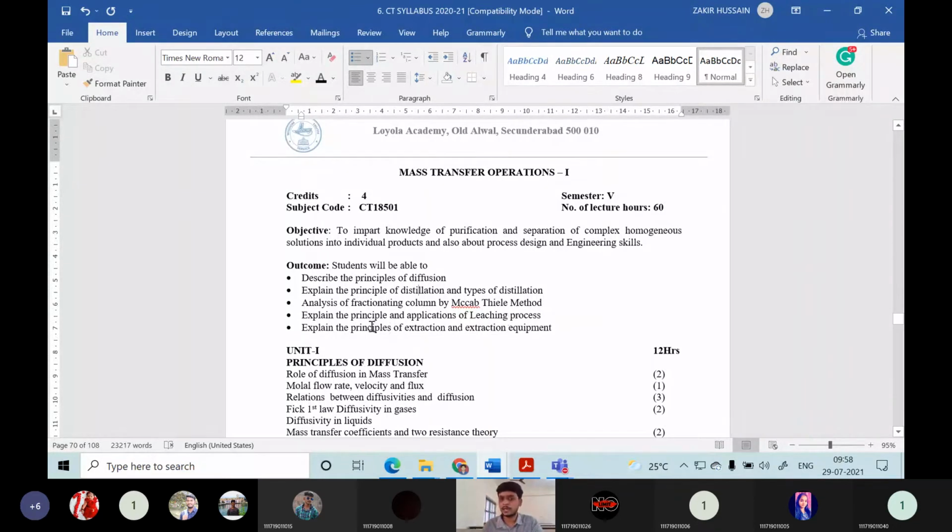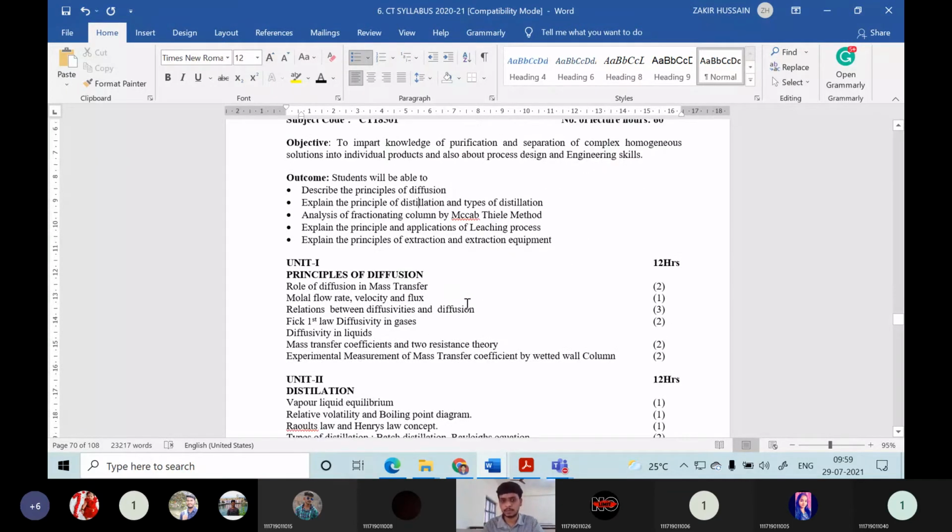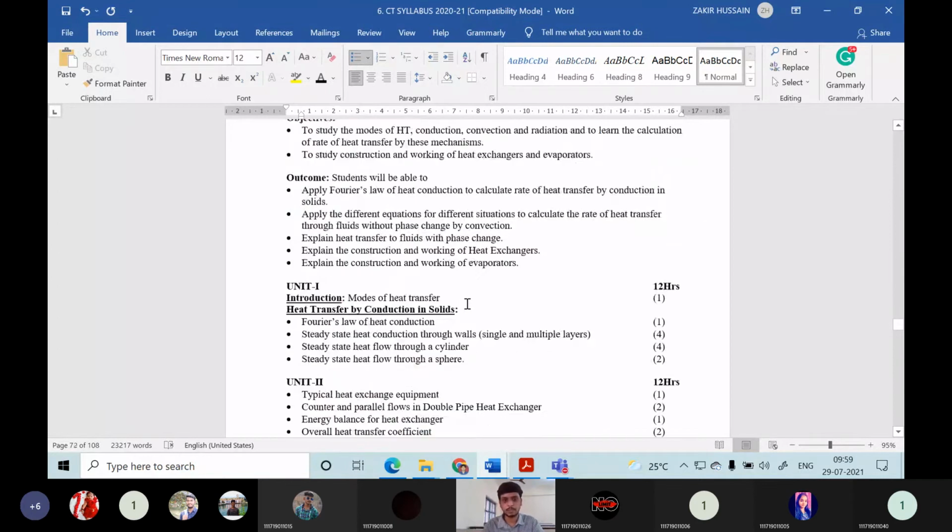Then the principles of extraction and extraction equipment. So in the metallurgical industry or in the mining industry, how various metals will be extracted. Okay, like iron ore, iron will be extracted. Steel industry is functioning completely on the iron ore. So all this will be discussed in these courses. This will be dealt by me only. So this will be taught by me.